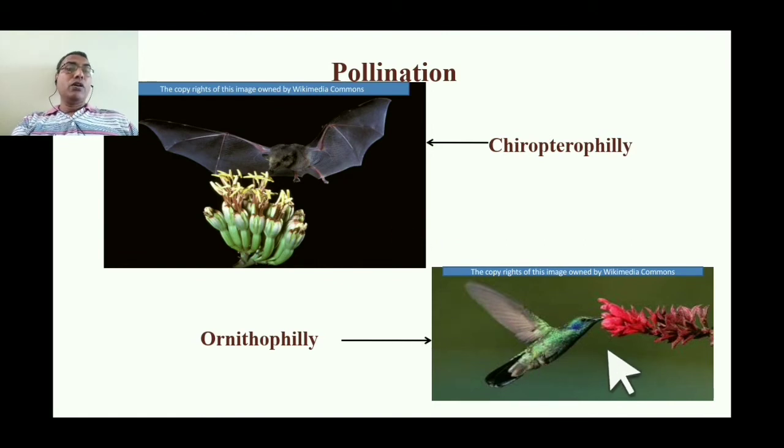In ornithophily, pollen grains are transferred from one flower to the next by birds. Here you can see the hummingbird feeding on the flower, and in the process it pollinates the flower. So that is also a uniqueness in the case of the angiosperms.